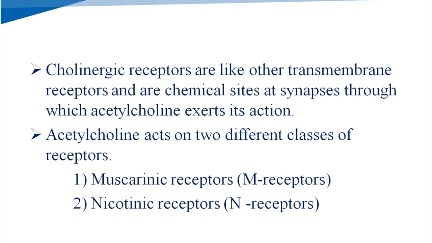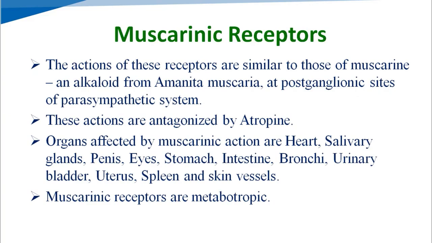These cholinergic receptors can be divided into two classes. First one is muscarinic receptors and second one is nicotinic receptors. First we will see about muscarinic receptors.